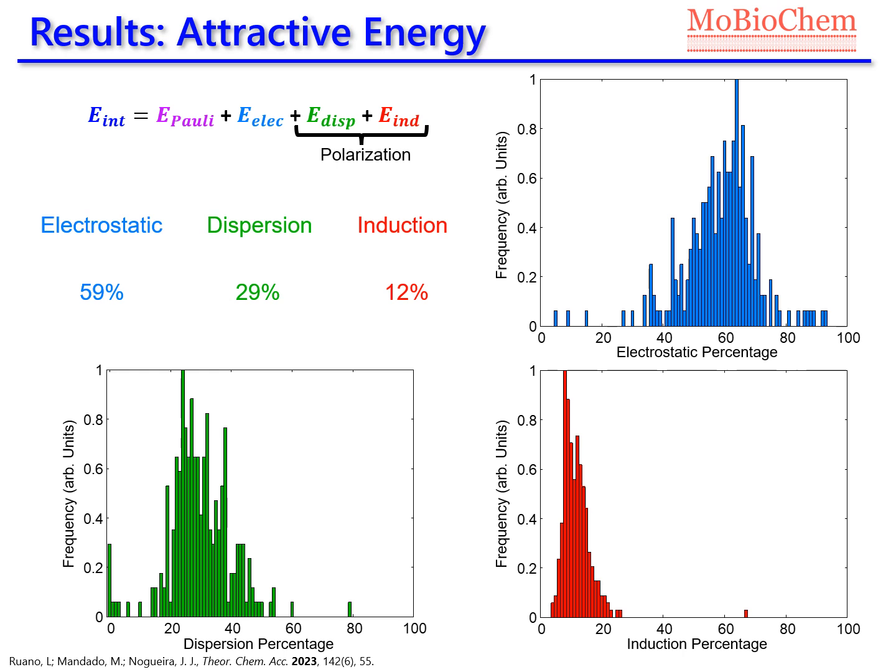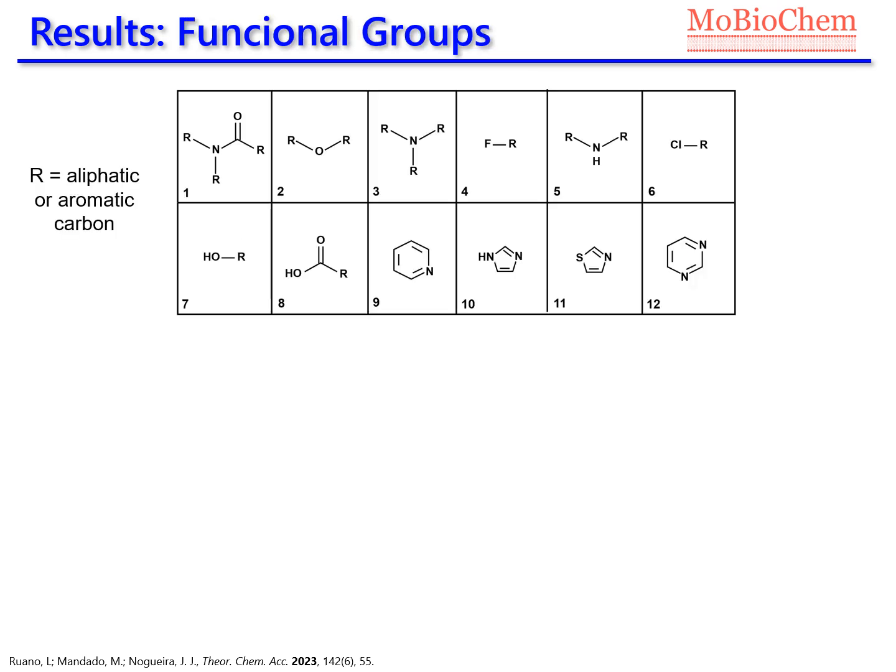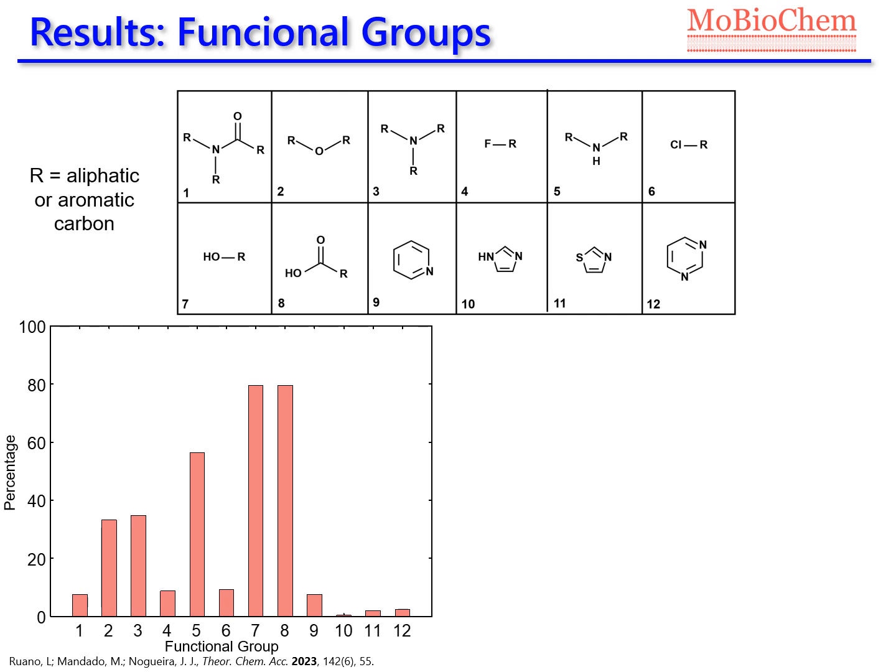So, in order to see if there is any relation between the chemical structure of the drugs and the EDA contributions, we analyze the presence of 8 of the most common functional groups present in bioactive molecules and 4 aromatic rings common in the studied drugs. Here it is shown the percentage of systems that present each of the functional groups.